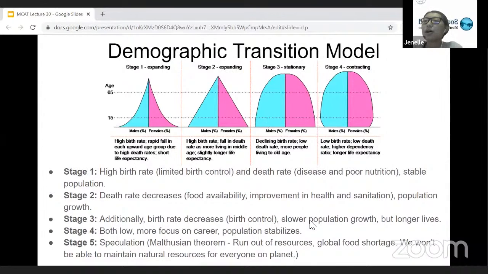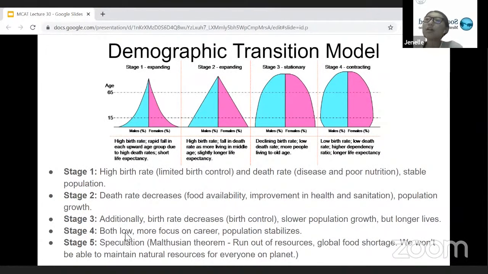But although there is a slower population growth, the individuals in the population tend to have longer lives. So more people can live higher than that age of 65 here, you can see. And then for stage 4, this is when both birth rate and death rate are low, and it tends to be that more people have a focus on career.